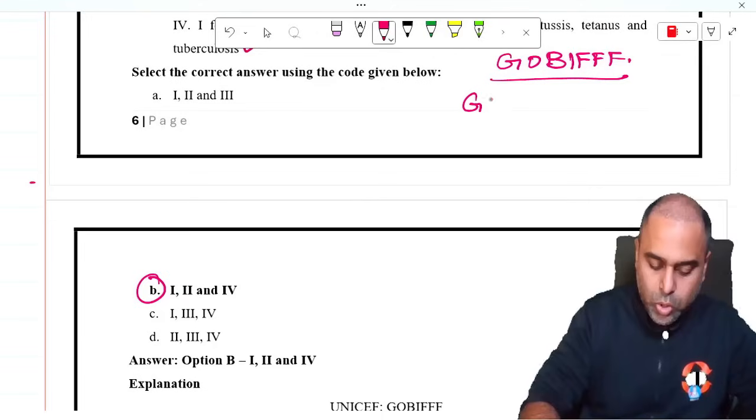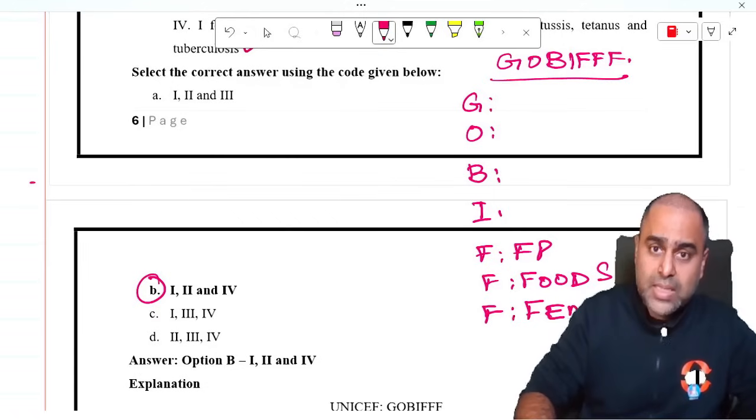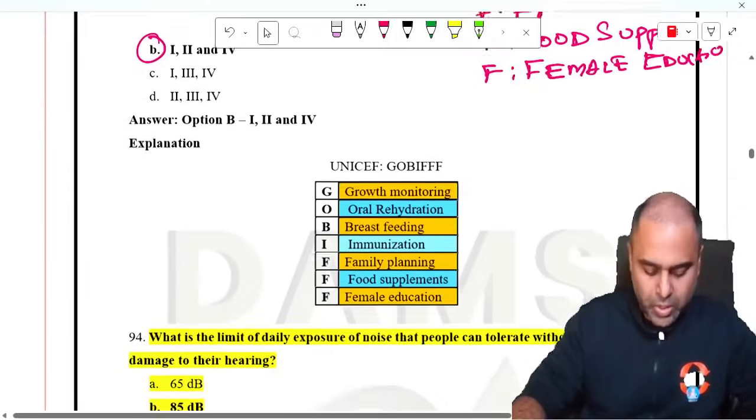So G, growth monitoring. O, oral dehydration. B, breastfeeding. I, immunization. F, family planning. F, food supplements. And F, female education. Yes guys, done. So a classical question. Again, this can be a NEET PG probable question.